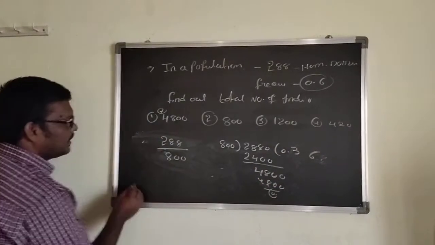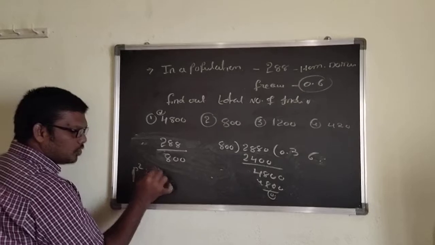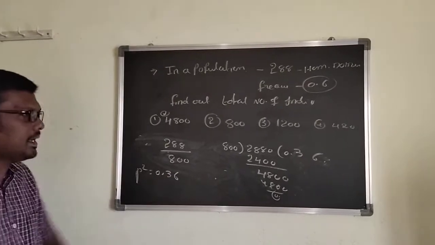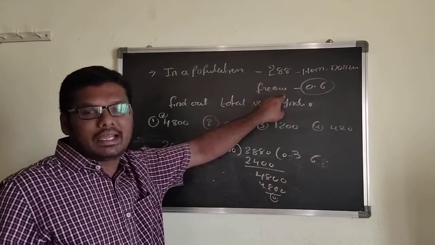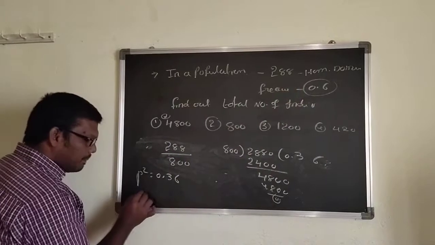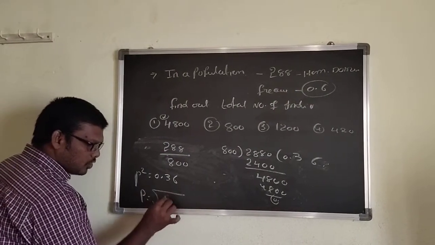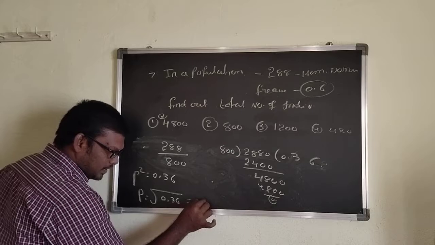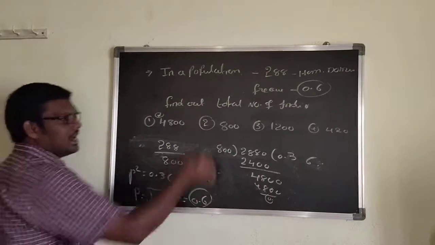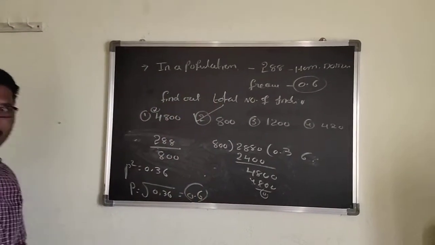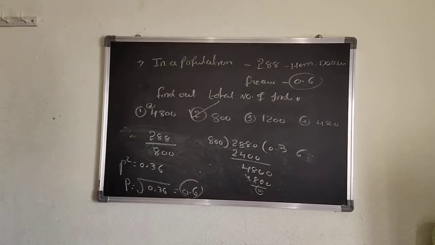That's why here p square equals 0.36. But here they gave the frequency of the dominant allele, that is 0.6. P equals root of 0.36, you can get 0.6. That's why the answer is 800. Like that you can calculate this type of questions, sir.